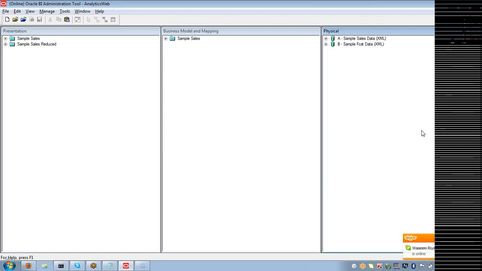So in the physical sources, you can import anything. You can import a text file, that is a flat file, an Access file, an Excel spreadsheet, any type of database. It can be XML data also. So I have 2 sources, sample sales and sample batch data here. So the physical layer consists of all the physical data sources.